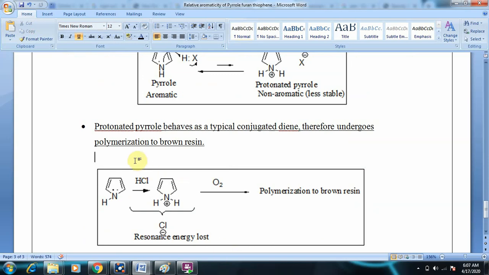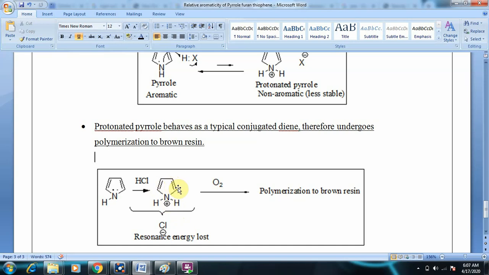And another point to know is protonated pyrrole behaves as a typical conjugated diene. Here you can see if pyrrole is treated with a strong acid, it protonates and aromaticity is lost, and it is less stable, resonance energy is lost, and there is positive charge on nitrogen. But you can see that the system contains a conjugated diene. This is one ene, and this is the second ene, that is alkene, conjugated diene. What is conjugation?